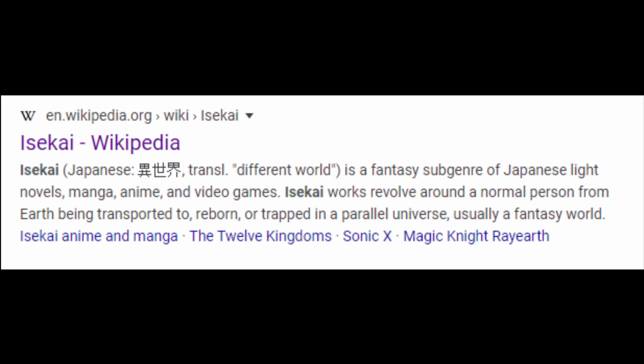Isekai works revolve around a normal person from Earth being transported to, reborn, or trapped in a parallel universe, usually a fantasy world. A parallel universe can have many interpretations, but I'm going to prove this using math.